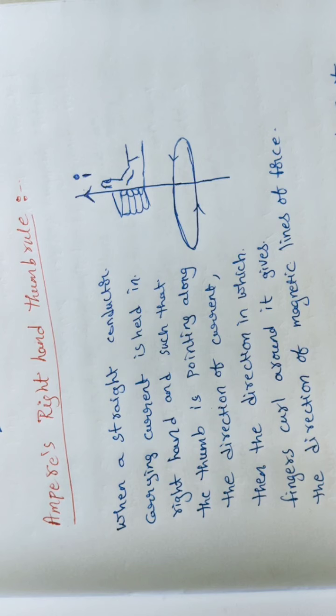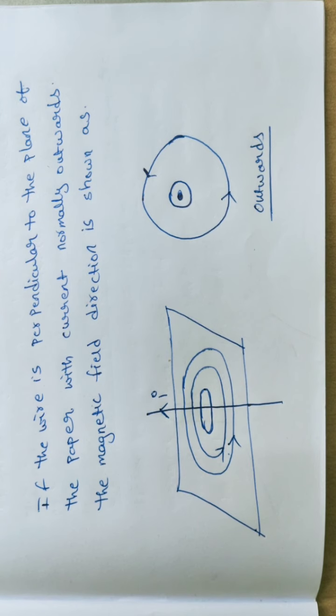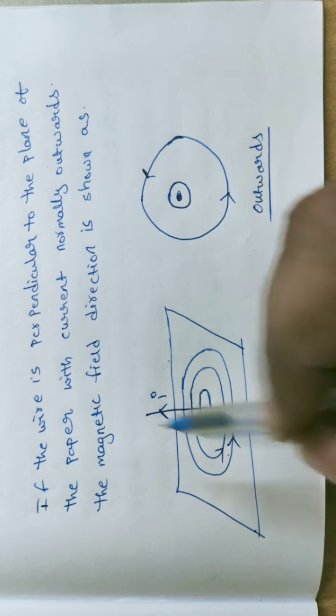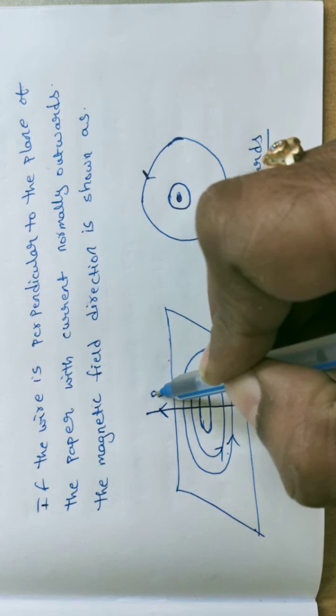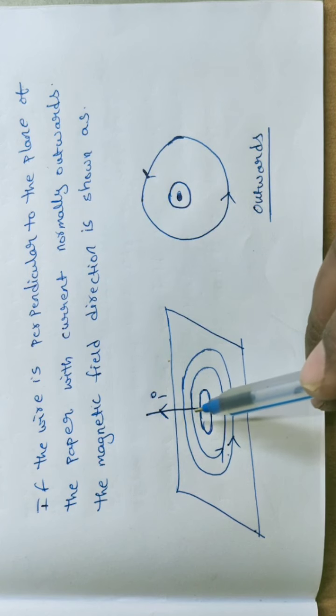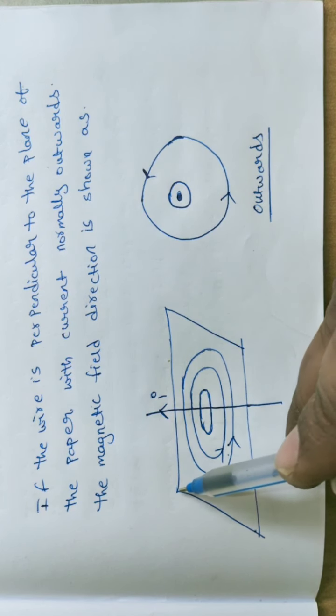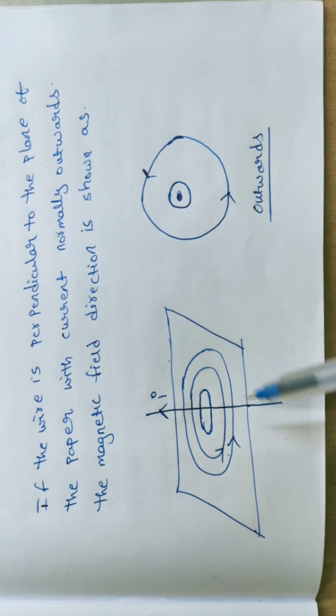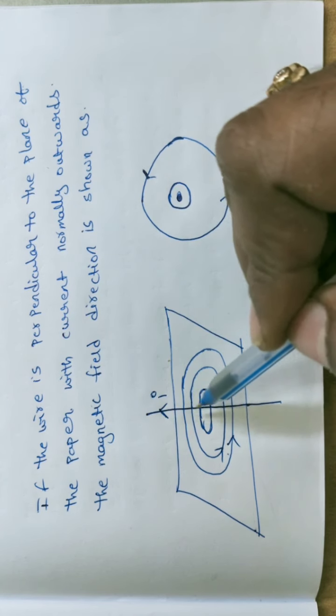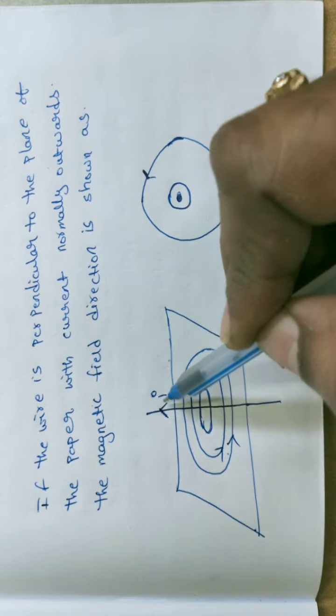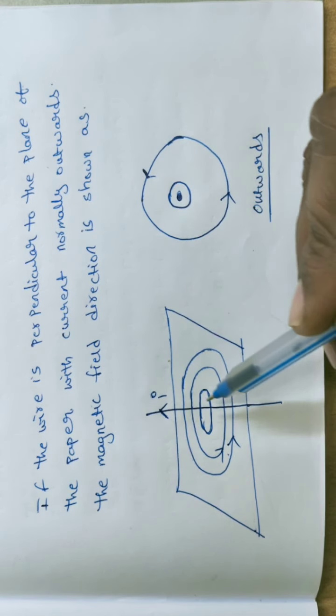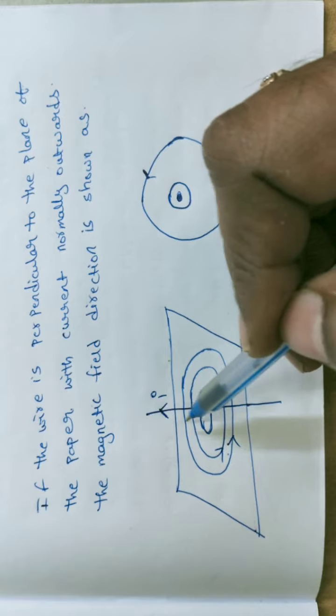After completion of this right hand thumb rule, there are a few things we are ready to observe. First of all, all of you observe carefully. Students, here also I am representing one small diagram. Let this be one conductor, along which some current I is flowing. This conductor is maintained perpendicular to a paper. Let this be a paper sheet I am taking. On that paper sheet we are placing one conductor in this direction, and current I is flowing. Normally, which direction is it going? Away, or outwards from the paper.